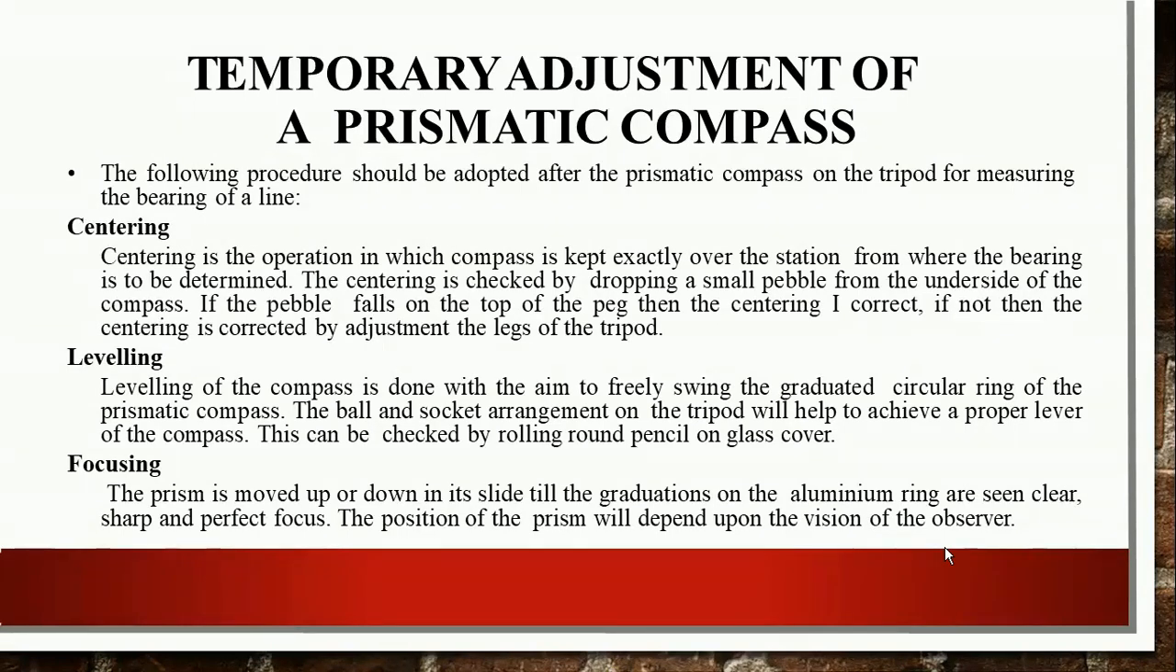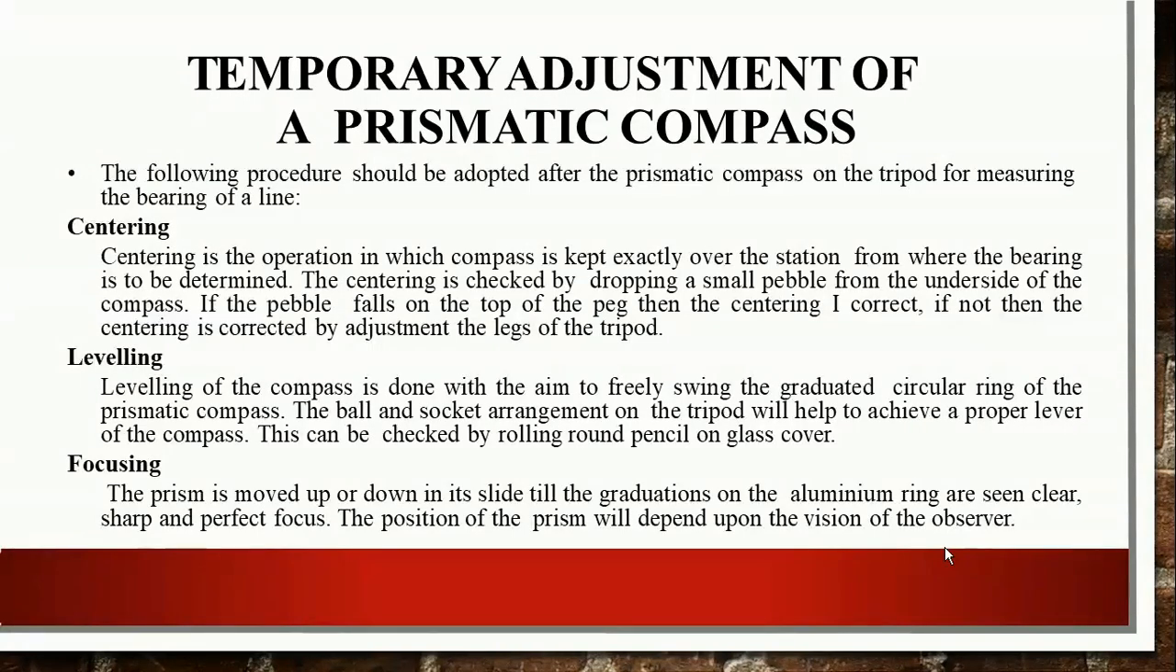So the following procedure should be adopted after setting the prismatic compass on the tripod for measuring the bearing of a line. Number one is centering. Centering is the operation in which the compass is kept exactly over the station from where the bearing is to be determined. The centering is checked by dropping a small pebble from the underside of the compass. If the pebble falls on the top of the peg, then the centering is correct. If not, then the centering is corrected by adjusting the legs of the tripod.